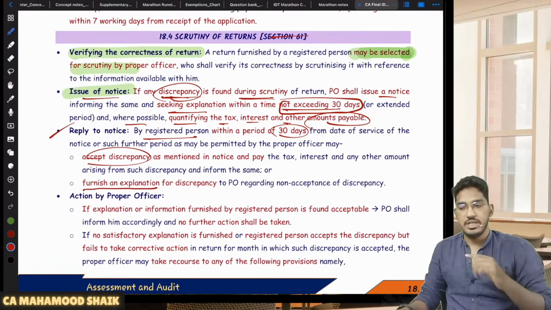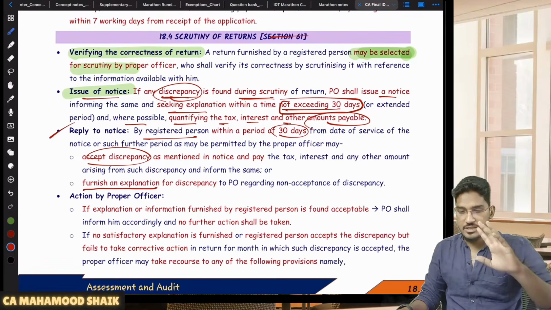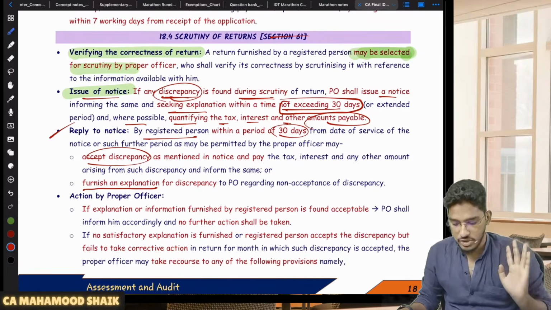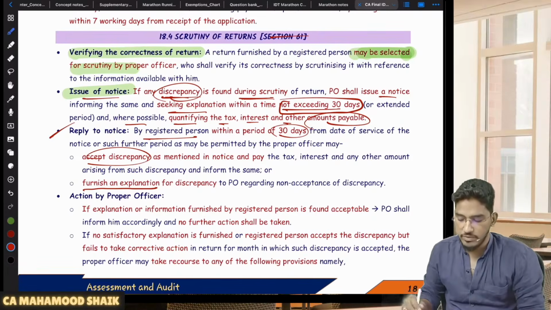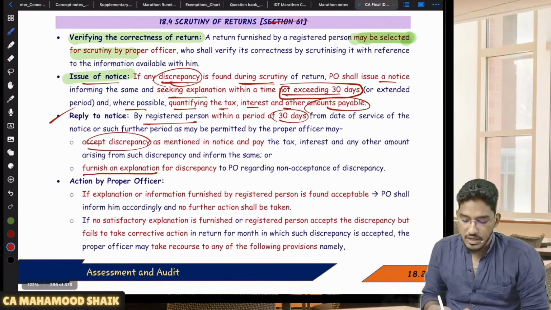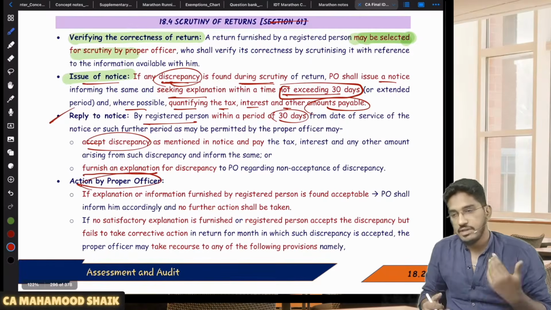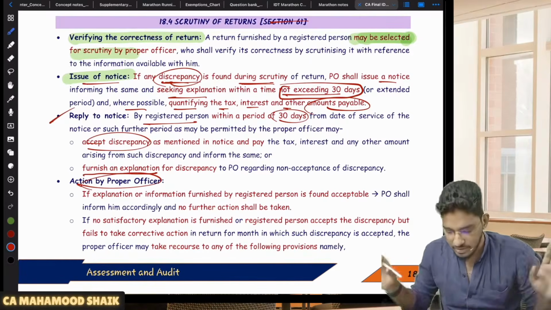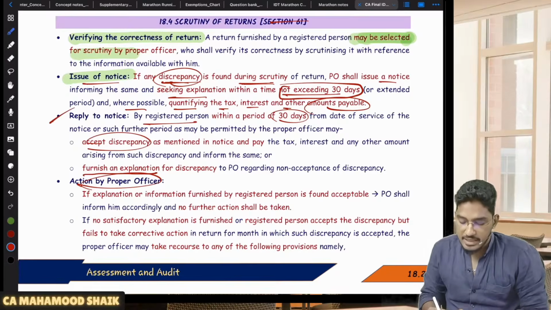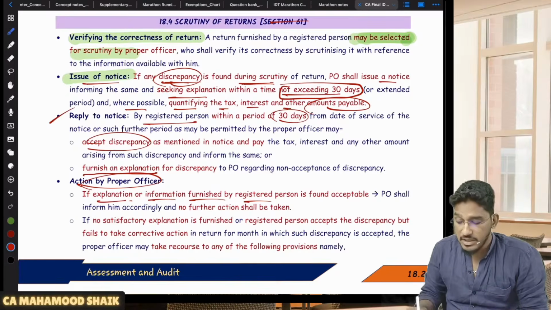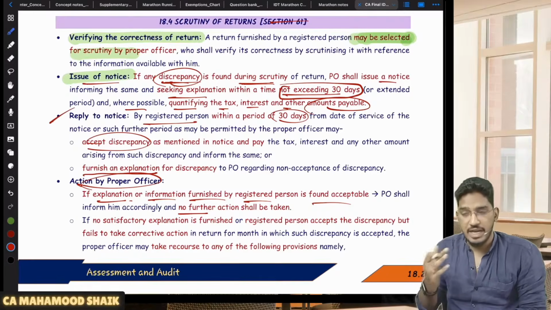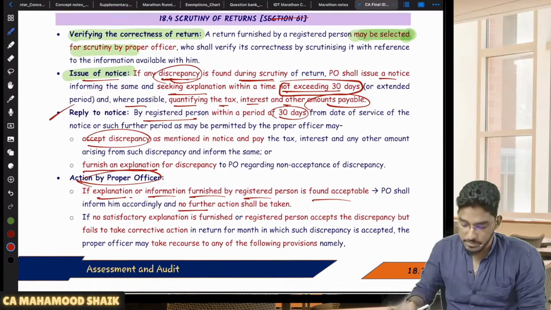Either accept the discrepancy, pay the amount of tax, interest or other amount, or furnish an explanation for the discrepancy to the PO for non-acceptance of discrepancy. Now, action by the proper officer. See, in case you have accepted and paid the amount, interest, penalty, well and good, the matter will get settled there. In case the explanation or information furnished by the registered person is found acceptable, the PO will accept your reply and he will drop the proceedings.